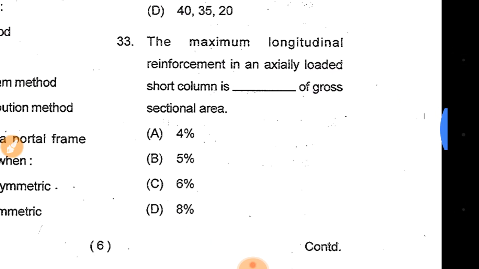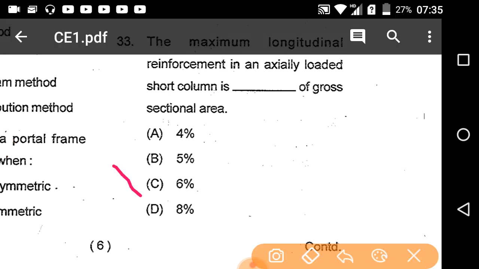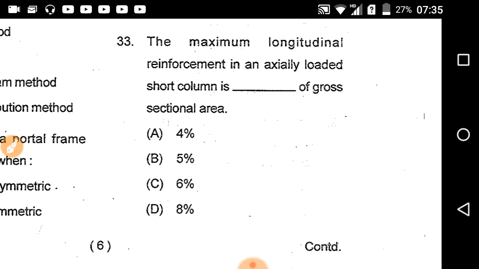Question number 33. The maximum longitudinal reinforcement in an axially loaded short column is a dash percent of gross sectional area, that is 4%, 5%, 6%, 8%. Here the maximum longitudinal reinforcement in an axially loaded short column is 6% of cross section area. That is option C will be the correct answer.